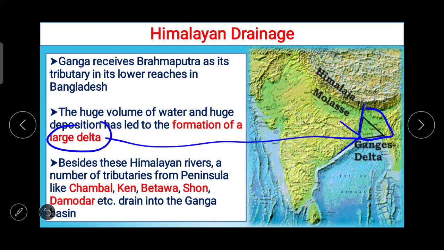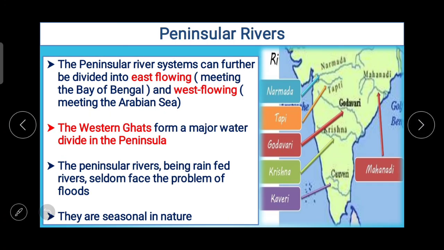And besides these Himalayan rivers, a number of tributaries from the peninsula like Chambal, Ken, Betwa, Son, Damodar, etc. drain into the Ganga basin. Now the next point, peninsular rivers. The peninsular river systems can further be divided into east flowing and west flowing. The east flowing meet the Bay of Bengal, and the west flowing meet the Arabian Sea.